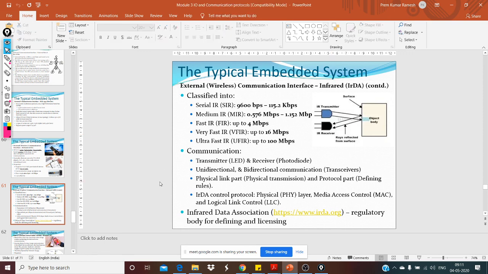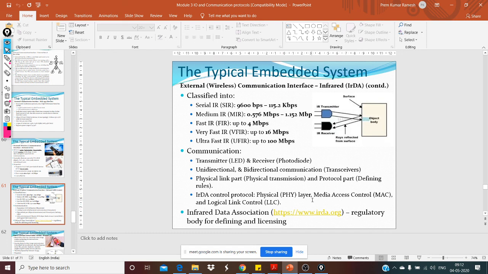And coming to the communication part, like how communication is divided. So here there are two parts to it. One is a physical link part, and there is a protocol part. The physical transmission is what we saw just now. It's just based on light transmission, infrared light transmission to be particular. And the protocol part has three layers. One is the physical layer, and there's a MAC layer, and there is a logical link control layer.